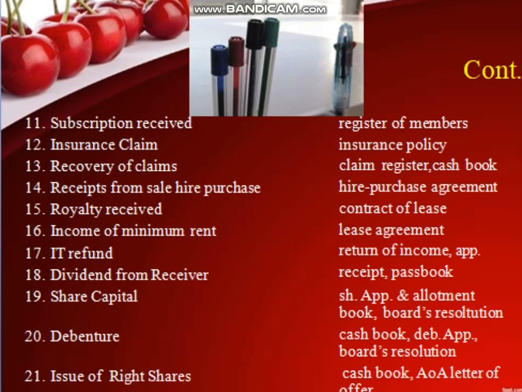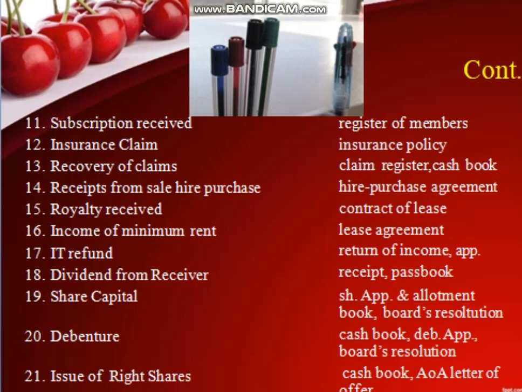Insurance claim is vouched with the supporting document, the insurance policy. Recovery of claims is done with the help of supporting evidence, that is the claim register or cash book. Receipt from sale on hire purchase is vouched with the help of the hire purchase agreement.